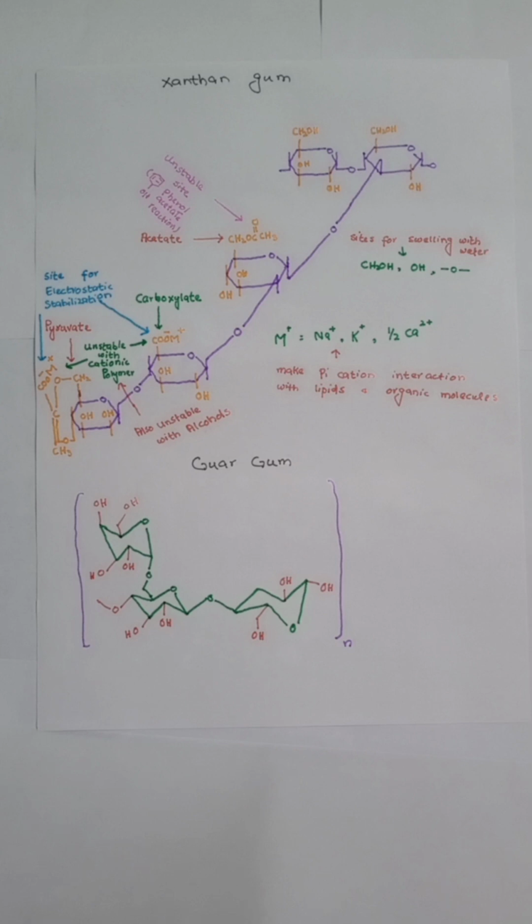This interaction results in emulsifying effect and stabilizing effect given by xanthan gum.